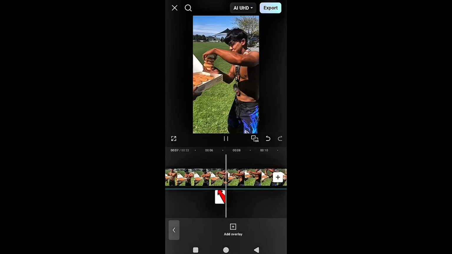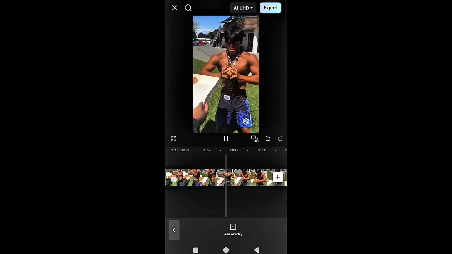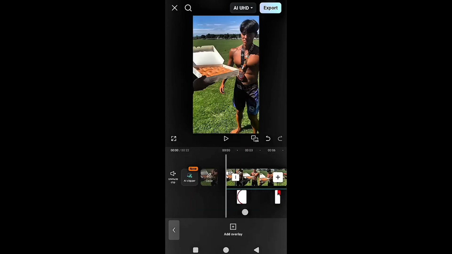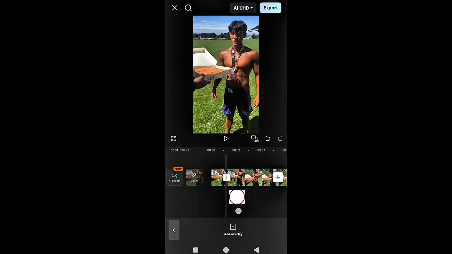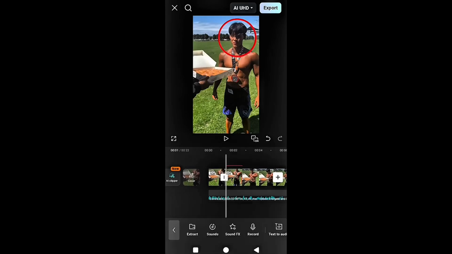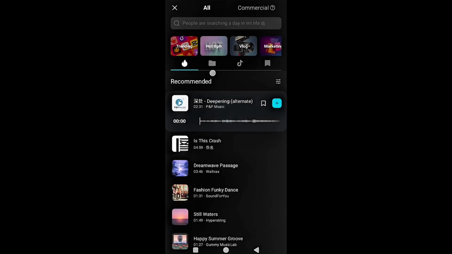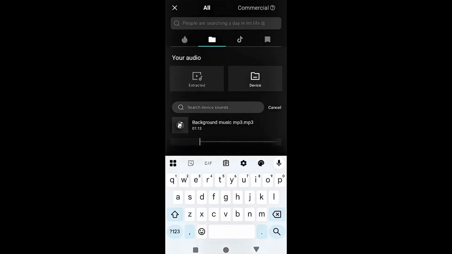Now friends, we're going to add sound effects. Just like I told you in the first video, competitors use them too, so add them the same way. Now let me add the sound effect. Wherever the arrow starts, that's where you put it. You'll get these sound effects in the comment section.